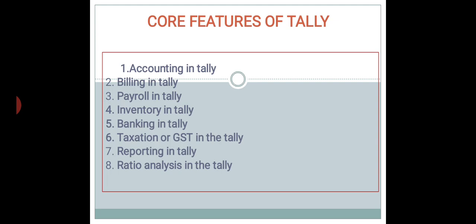Now GST is also included in Tally's latest versions. You can upgrade Tally to have the GST functionality right now. Now you can also create GST entries in Tally as well as returns in Tally without using any other software.